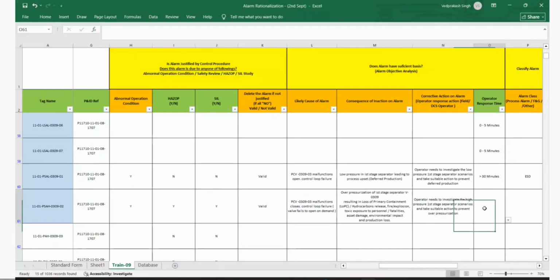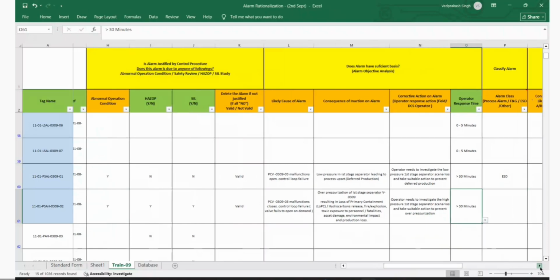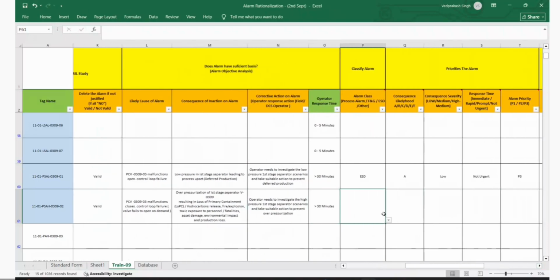So now it is a trip. So trip is more than 30 minutes in manual, right? Yeah. And this is the ESD function. And we will go for low because of the production loss, because it's tripping now.